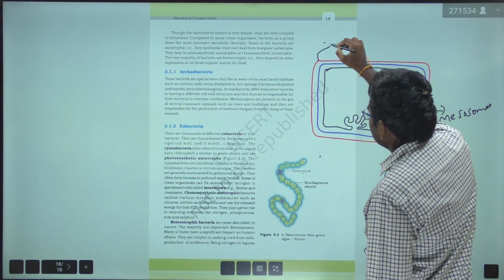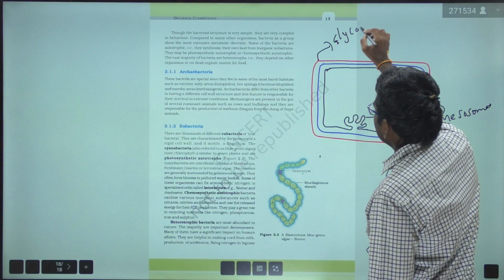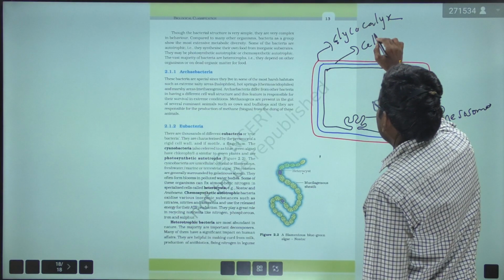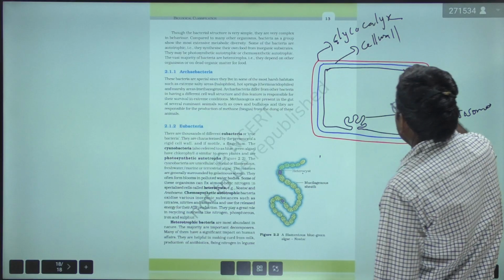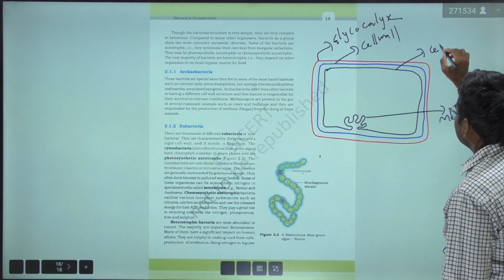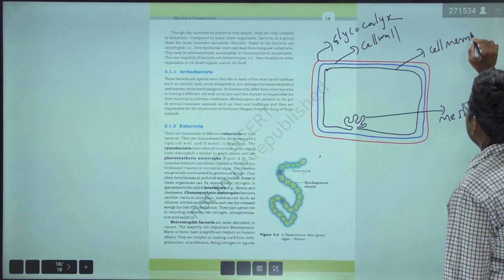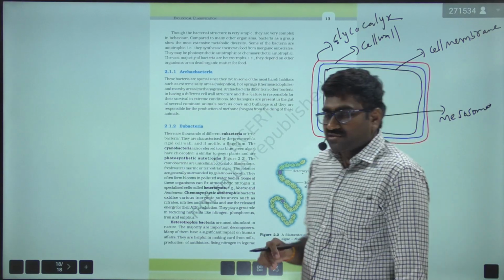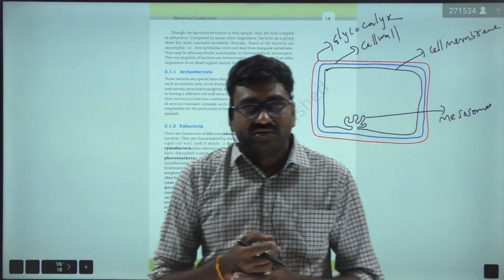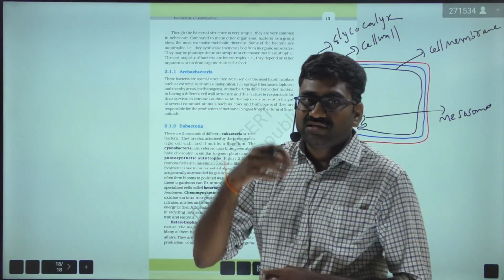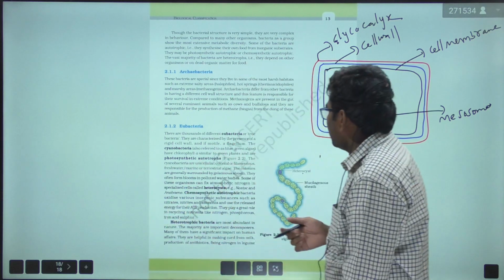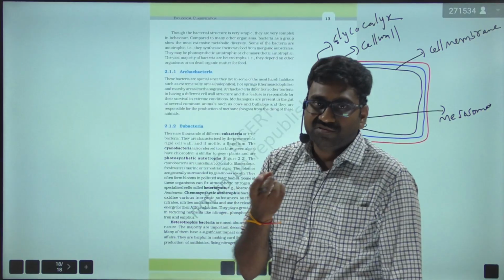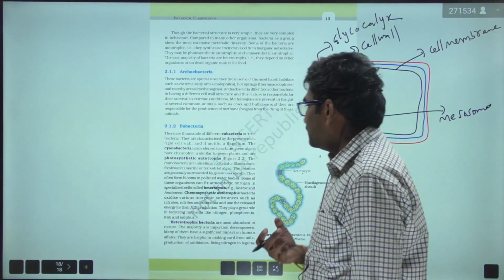The outermost layer is known as glycocalyx, this blue color line is known as the cell wall, and this black color line is known as the cell membrane or plasma membrane. And the structure of prokaryotes we are going to discuss in Cell the Unit of Life in detail. Okay, so here the mesosomes are found in the form of lamellae or tubule form or vesicular forms.